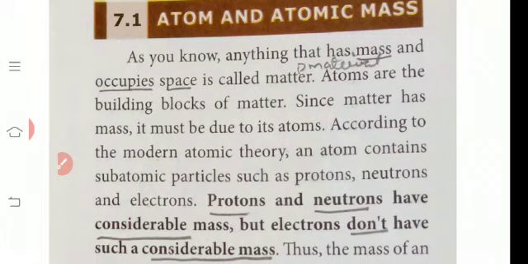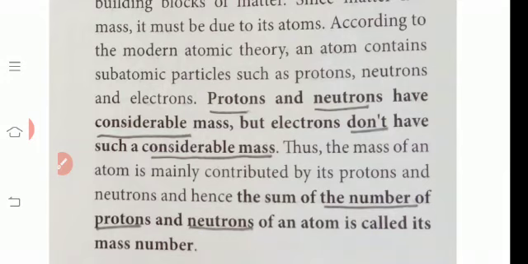Protons and neutrons are present in the nucleus of the atom. They have considerable mass, but electrons do not have such considerable mass.